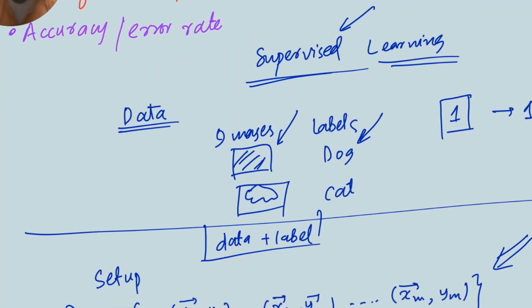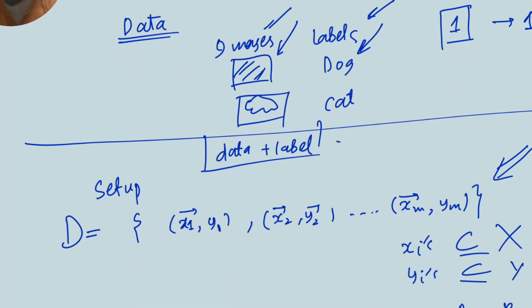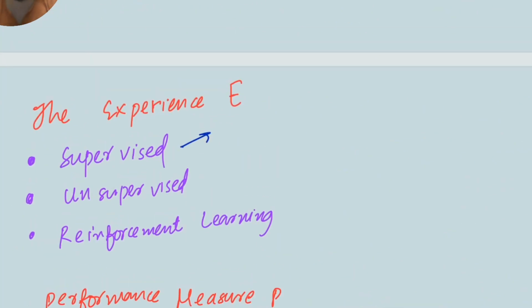So I was talking about supervised learning. We have data points, for example, an image, as well as labels. Data plus label is fed into the machine learning algorithm, and then we get the corresponding output. We get a machine learning model to which we feed new data, and then we get the prediction.